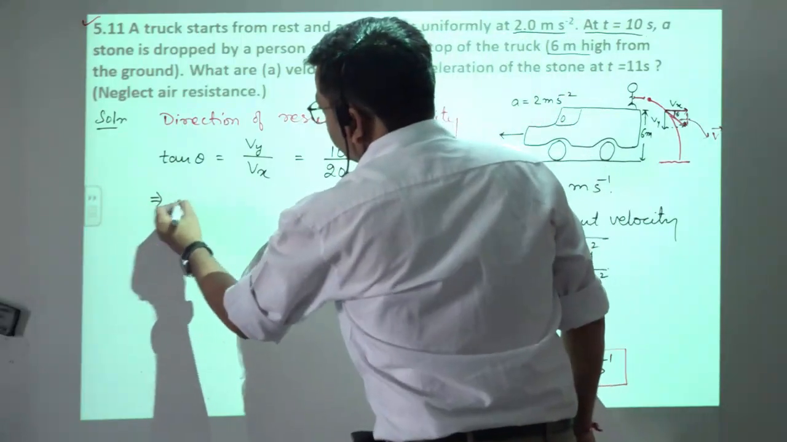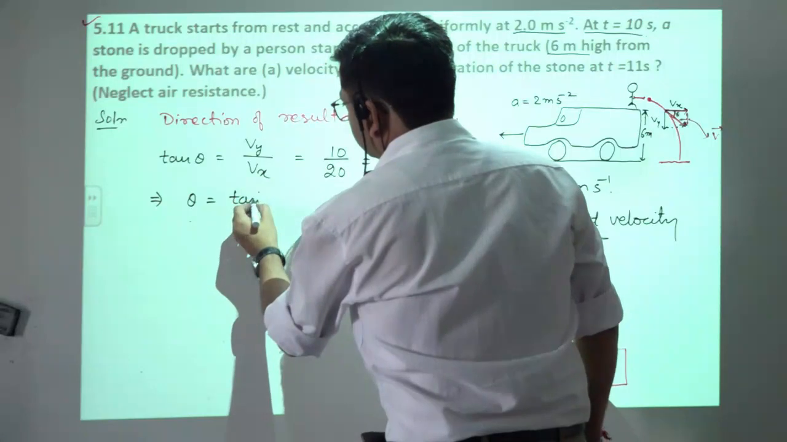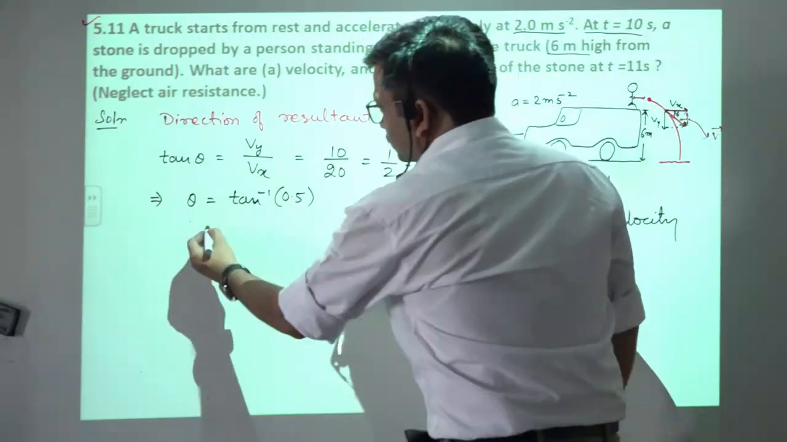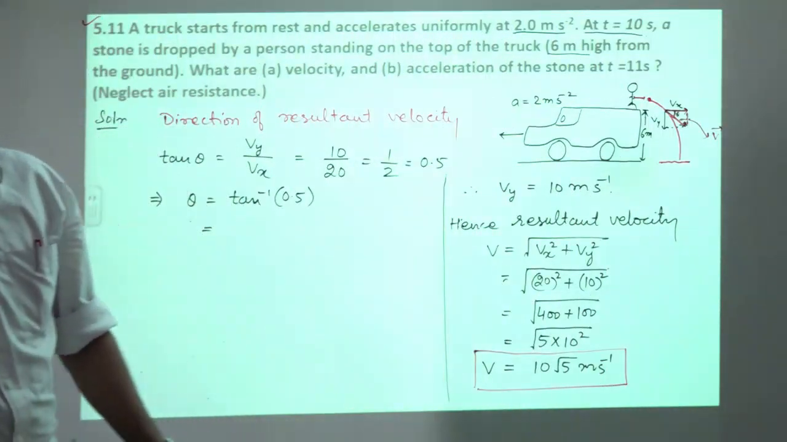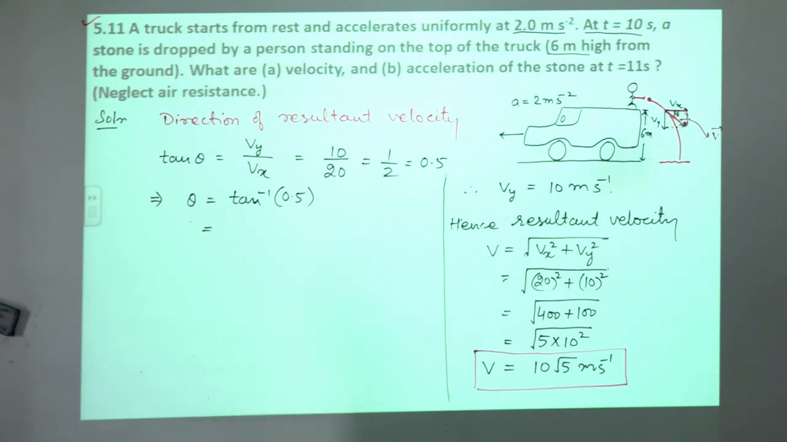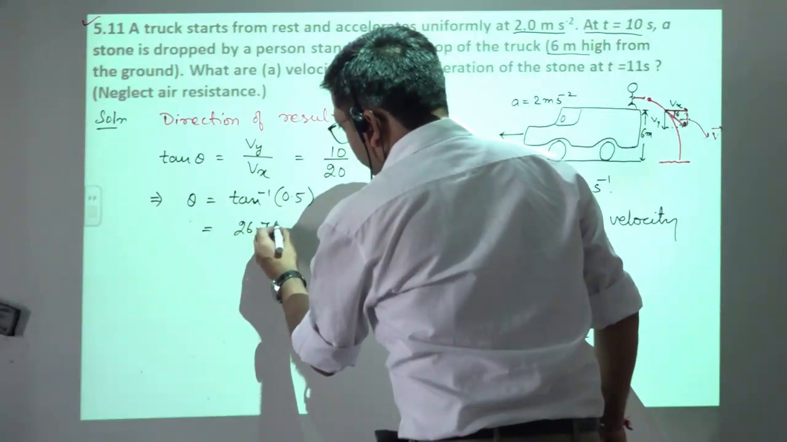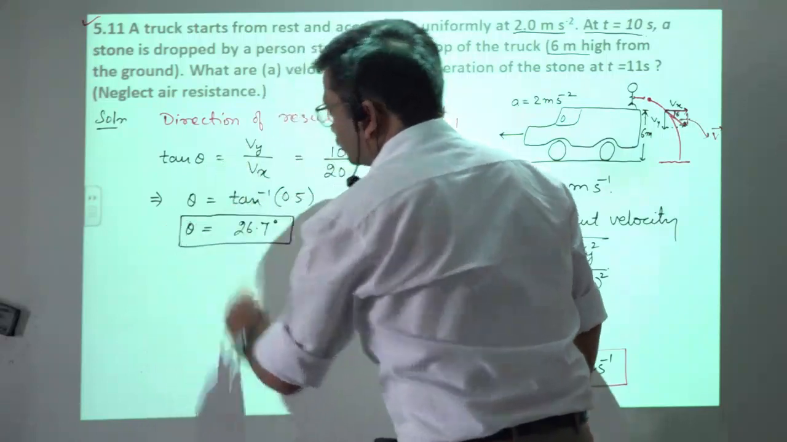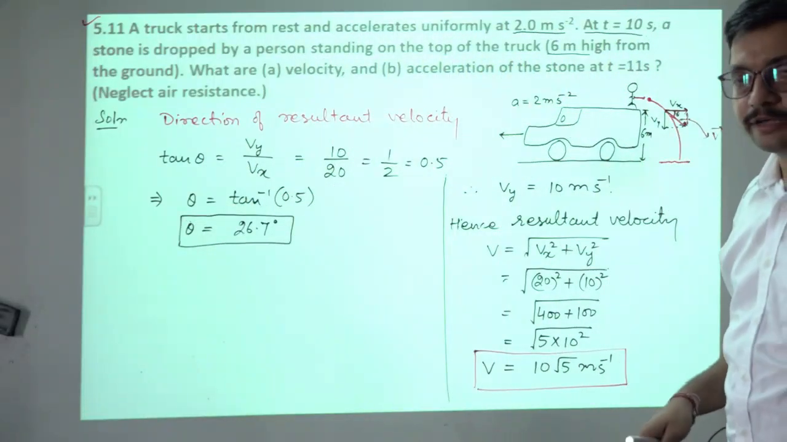So which implies theta is equals to tan inverse 0.5. इसका वैल्यू देखना है नेचुरल टेंजेंट्स में. So if we see its value in natural tangents, its value will come out to be how much? 26.7 degree. So this would be the direction of the resultant velocity with respect to the horizontal direction.